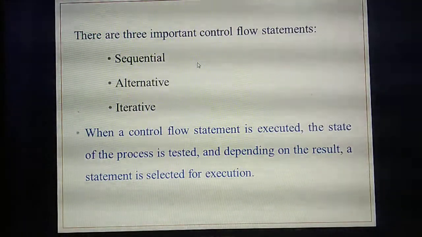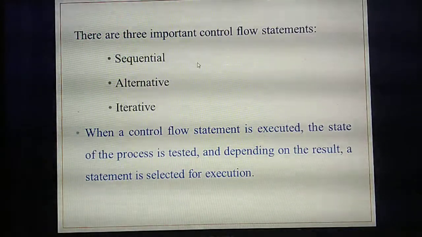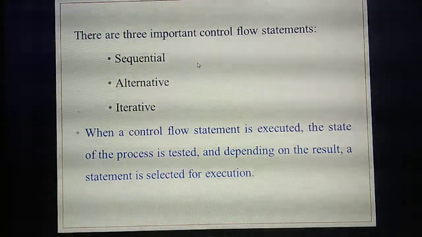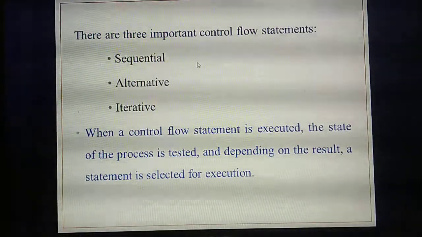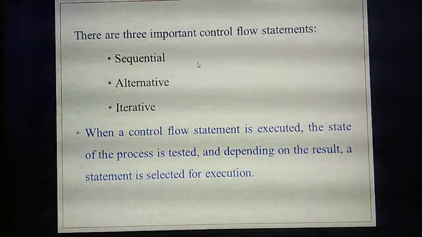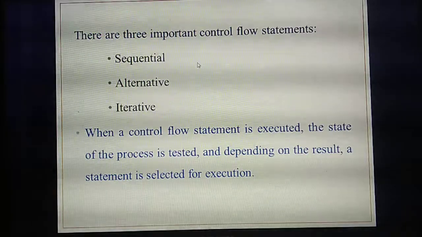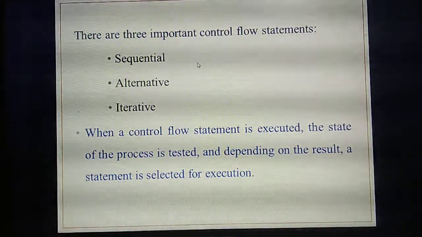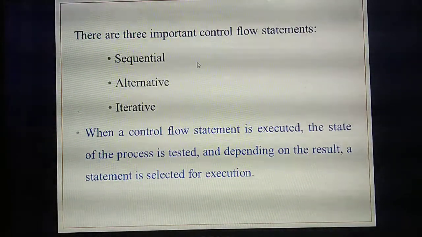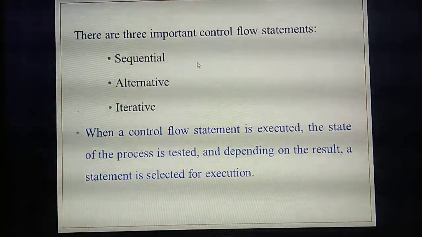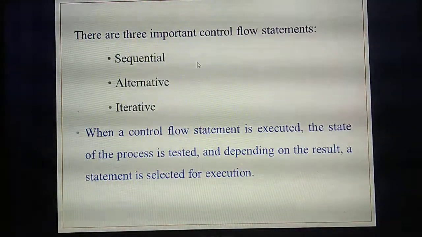Just recall the flowchart you have studied. In the diamond shaped box, there are two arrows, true and false. If the condition is true, whatever you have given inside the true box will execute. If the condition is false, whatever you have given in the false box will execute. That we are calling an alternative statement.